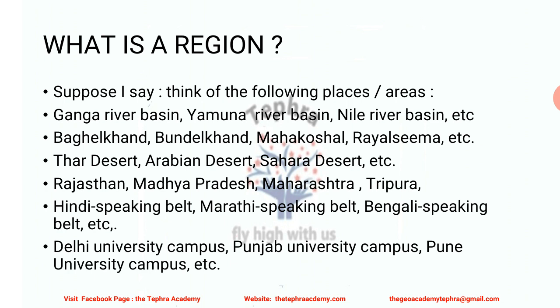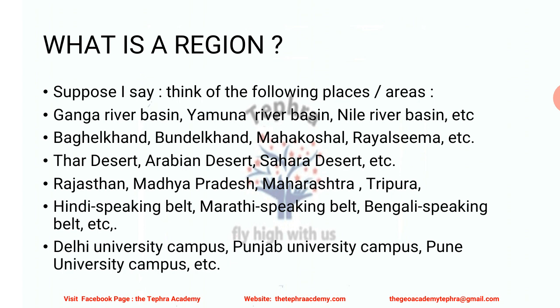Then think of Baghelkhand, Bundelkhand, Mahakaushal, Rayalaseema, etc. Think of Thar Desert, Arabian Desert, Sahara Desert, etc. Think of Rajasthan, Madhya Pradesh, Maharashtra, Tripura. Think of the Hindi-speaking belt in our country, Marathi-speaking belt in our country, Bengali-speaking belt in our country. And then think of the Delhi University campus or the Punjab University campus or the Pune University campus. So what are these? These are all regions.